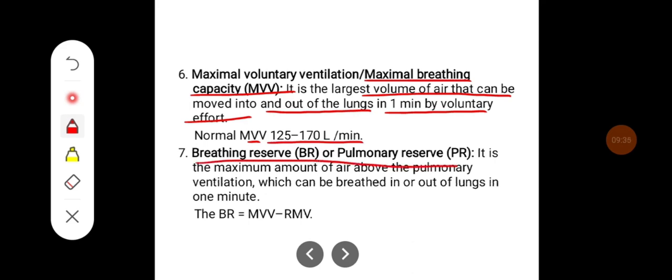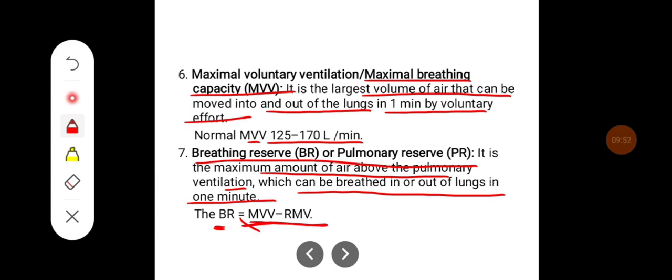Breathing reserve or pulmonary reserve is nothing but the maximum amount of air above the pulmonary ventilation which can be breathed in or out of the lungs in 1 minute. So breathing reserve is maximum voluntary ventilation minus resting minute ventilation.